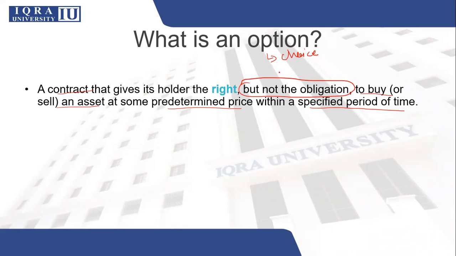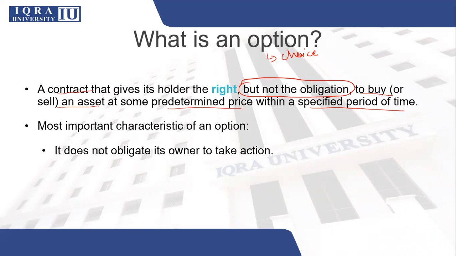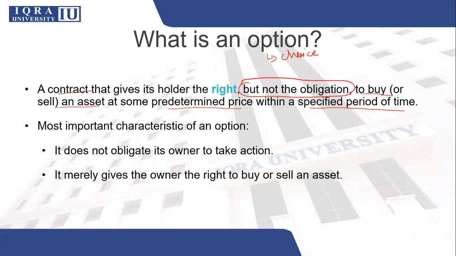Whereas in a forward or future, it is a binding contract that you will have to make due. So the most important characteristic of an option is that it does not obligate its owner to take action, it's a choice. And it merely gives the owner the right to buy or sell an asset.